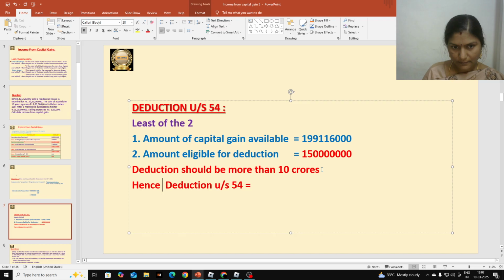Hence, deduction under section 54 is equal to 10 crores only.